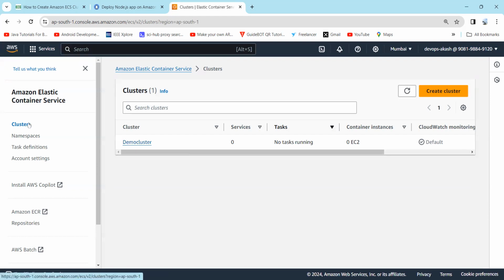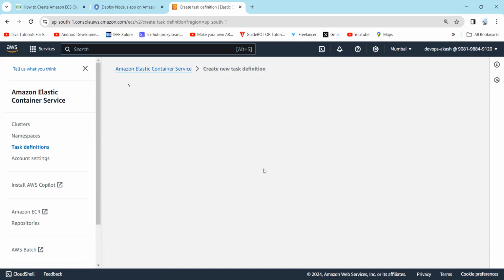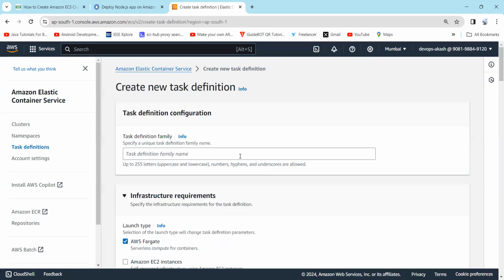Now after defining the cluster name, we have to create a task definition. So click on task definition on the left hand side and create a task definition. As we are going to define the task name, and we are going to create an Nginx instance in the container, we will define the task as Nginx definition.